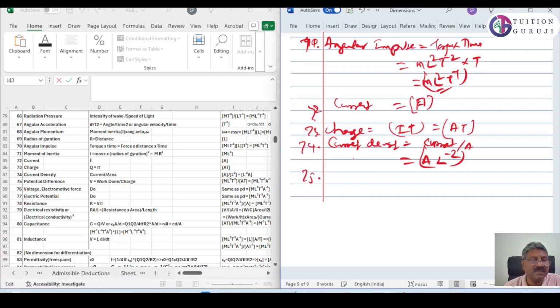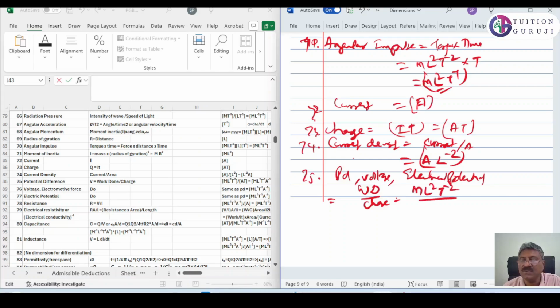Now 75. 75 is potential difference or voltage, also electric potential. All these are the same. So what is voltage or potential difference? It is actually work done divided by charge. What is work done? We know that M L square T raised to minus 2.